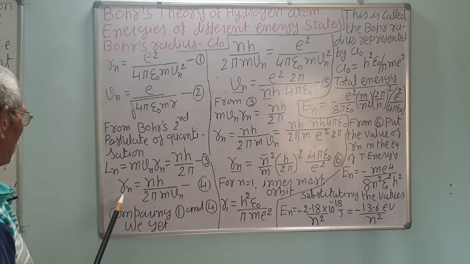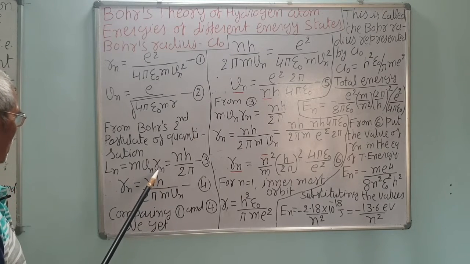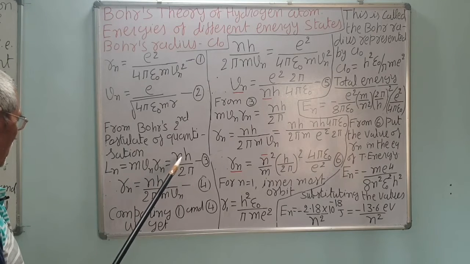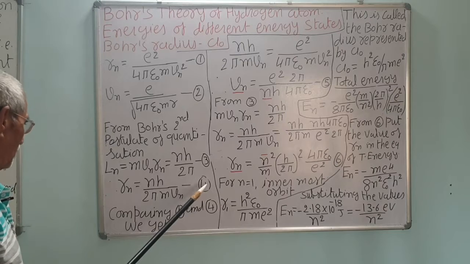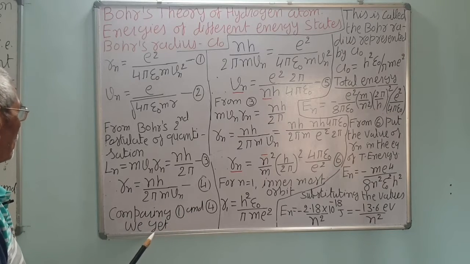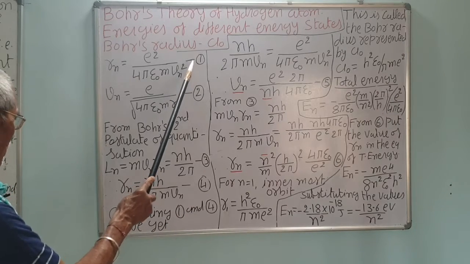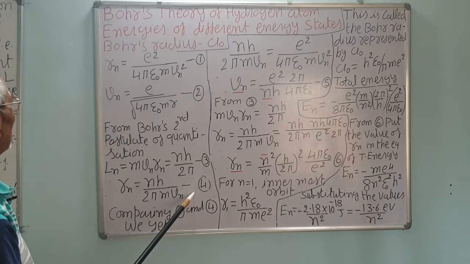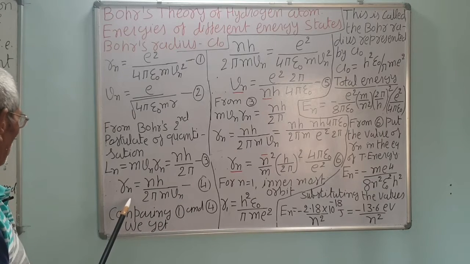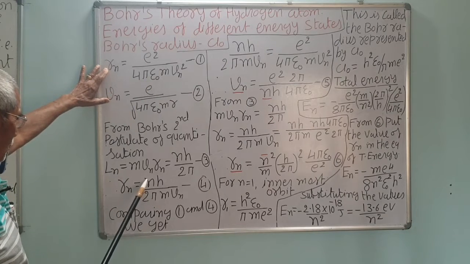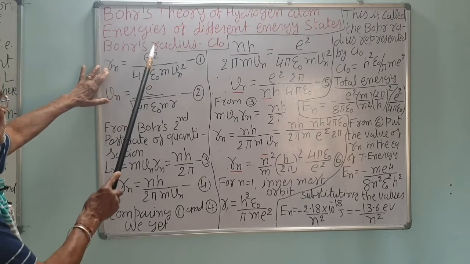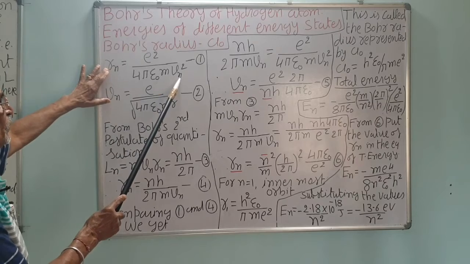So, Rn is equal to, taking m Vn to the other side, nh upon 2 pi m Vn. Call this equation number 4. Now, comparing 1 and 4, this is Rn, this is also Rn. So, nh upon 2 pi m Vn is equal to e square upon 4 pi epsilon 0 m Vn square, correct?